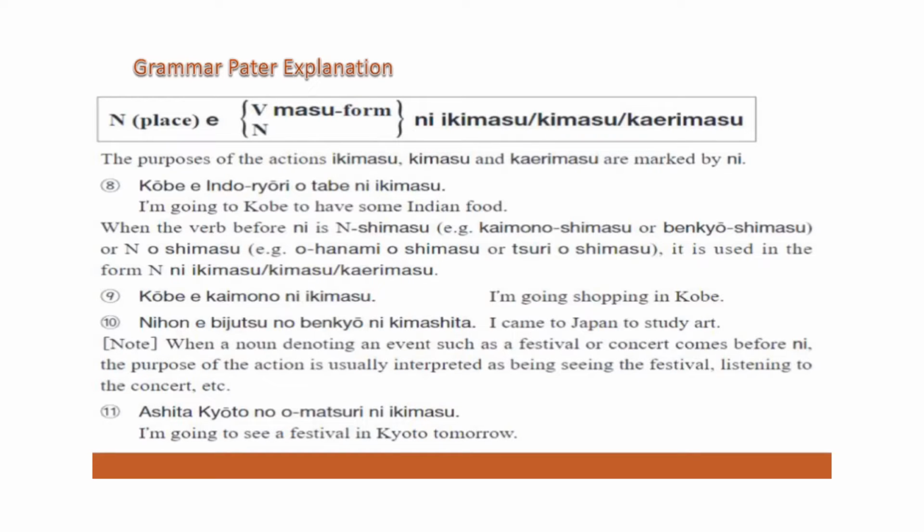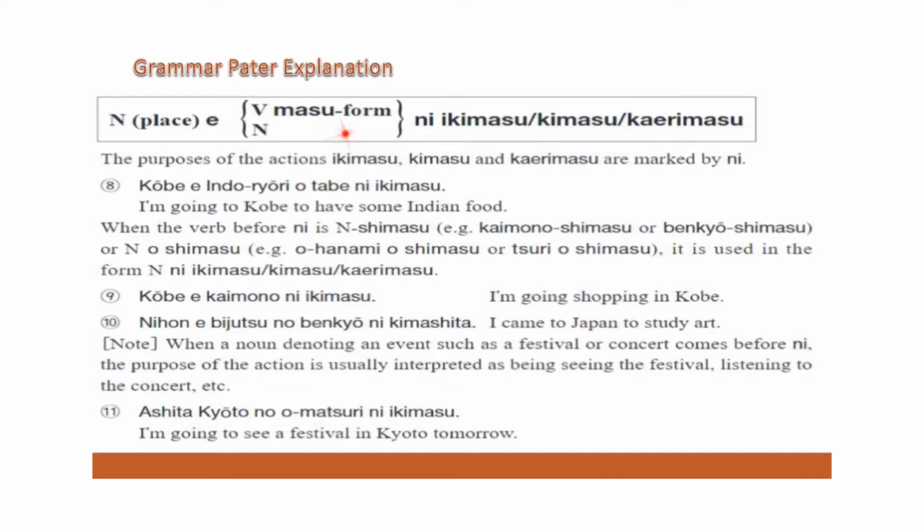So let's focus on this portion of the sentence. Verb, for example, we take the verb tabemasu, to eat. We remove mas of tabemasu and add ni: tabe ni.